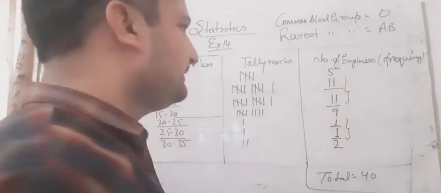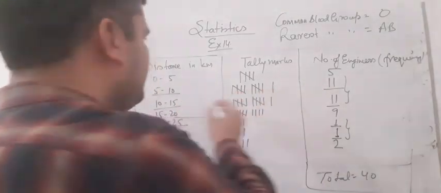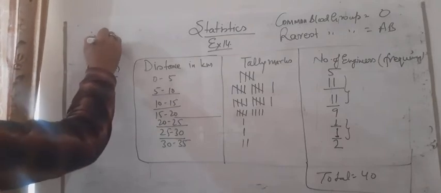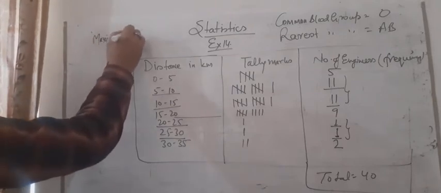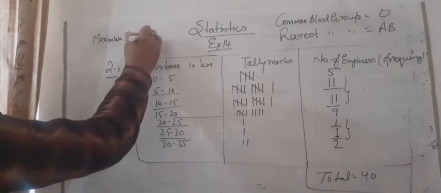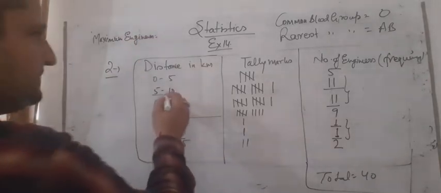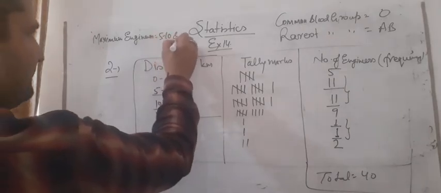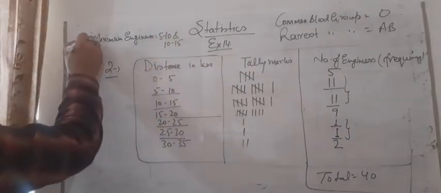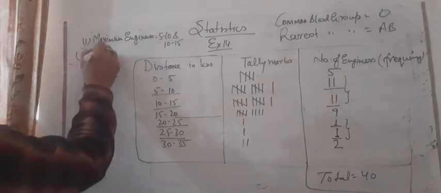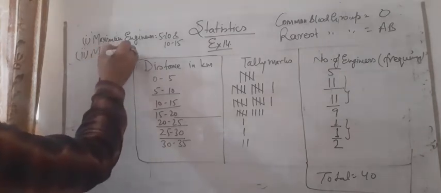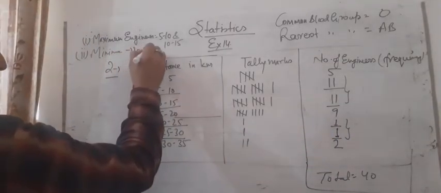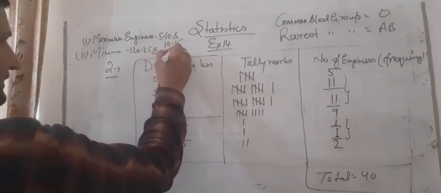So student, we can say that maximum engineers lie between 5 to 10 and 10 to 15. This one is first. Second, we can say that minimum engineers lie between 20 to 25 and 25 to 30.